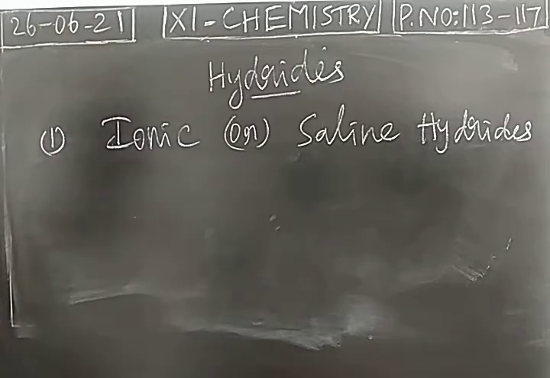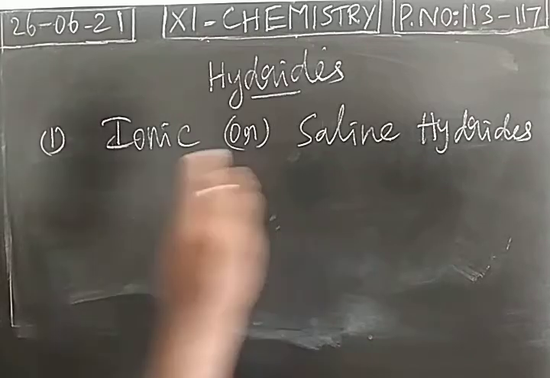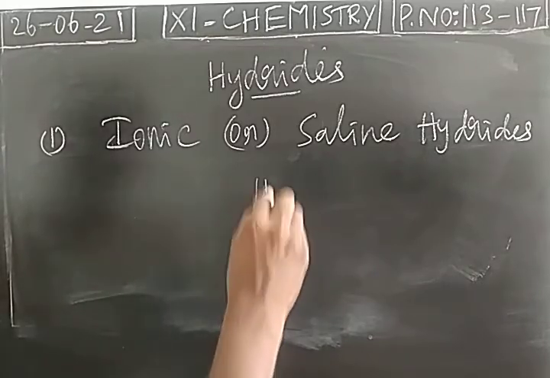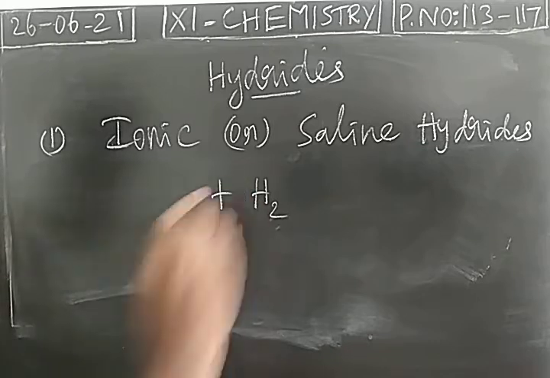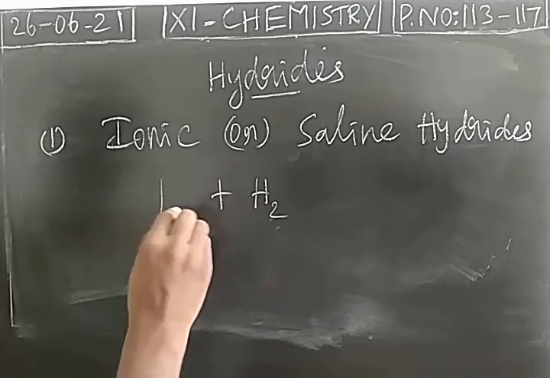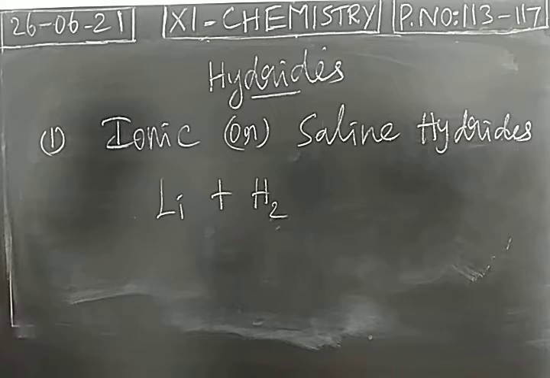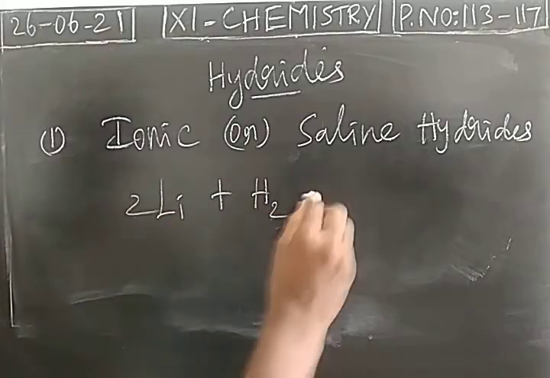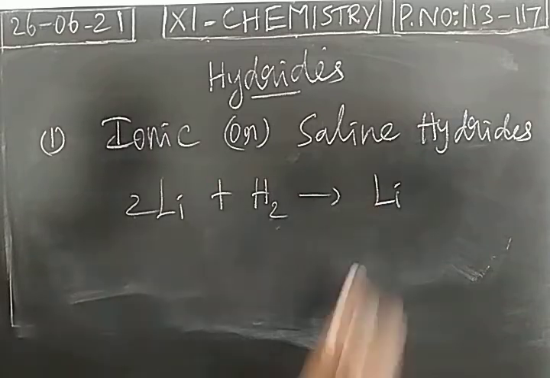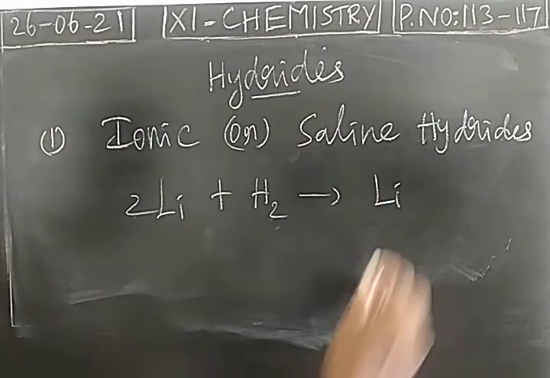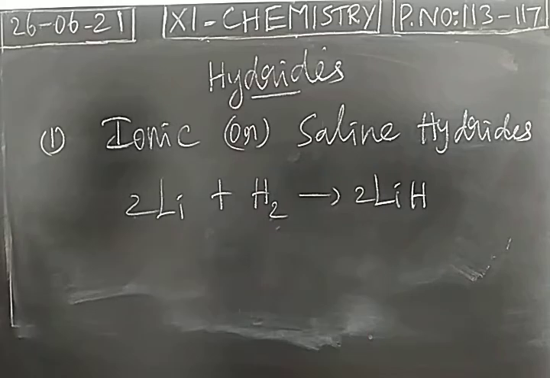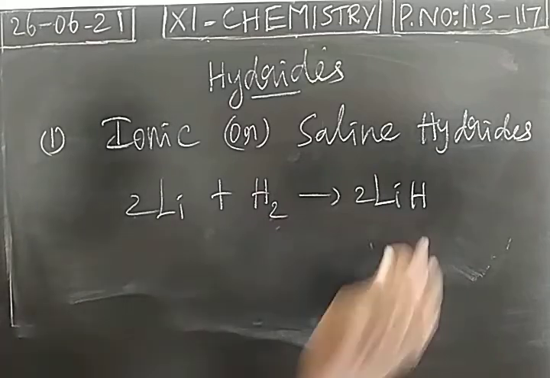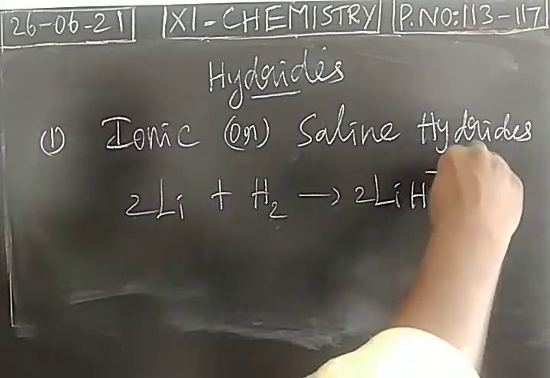So how is this ionic hydride formed? Hydrogen reacts with metals. Alkali metals and alkaline earth metals react with hydrogen. It forms ionic or saline hydride. What will be the oxidation state of hydrogen here? -1.